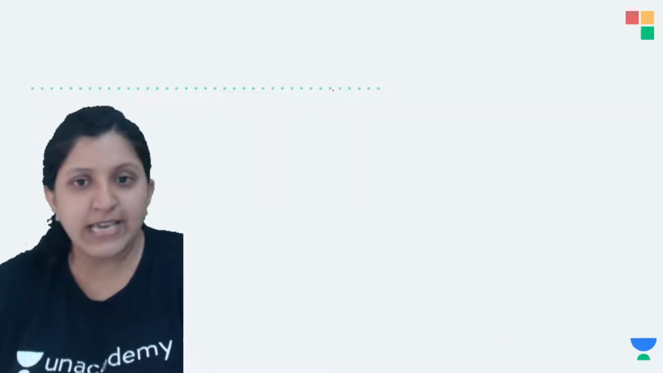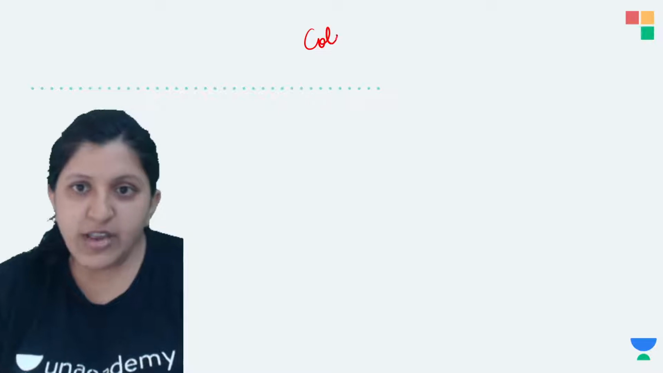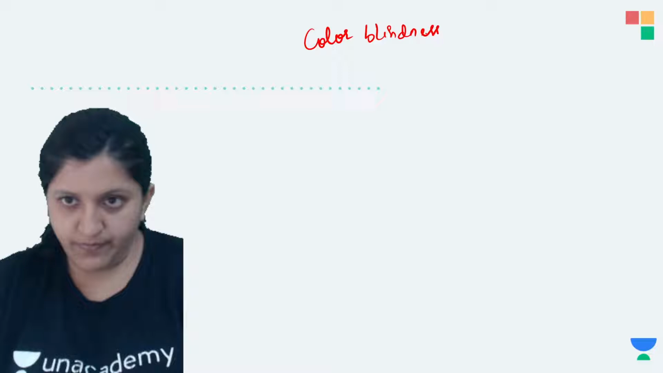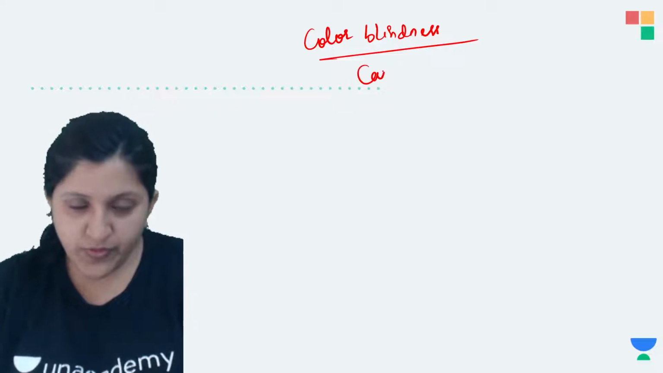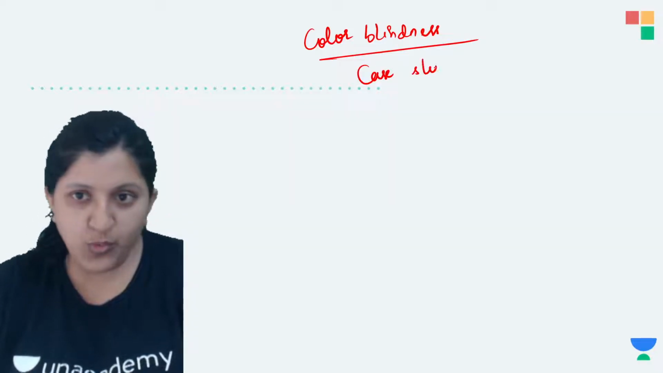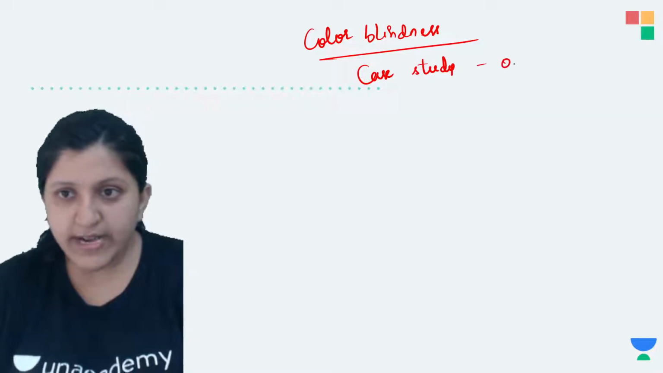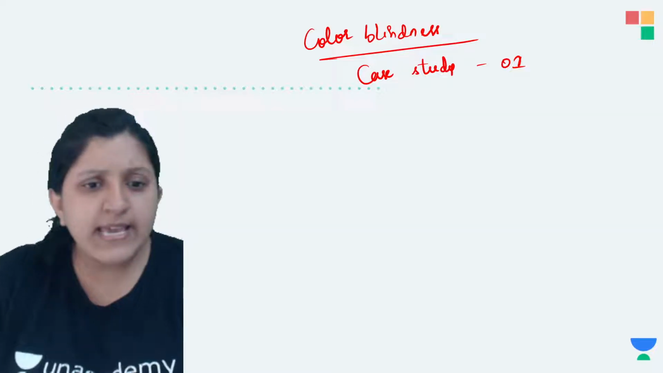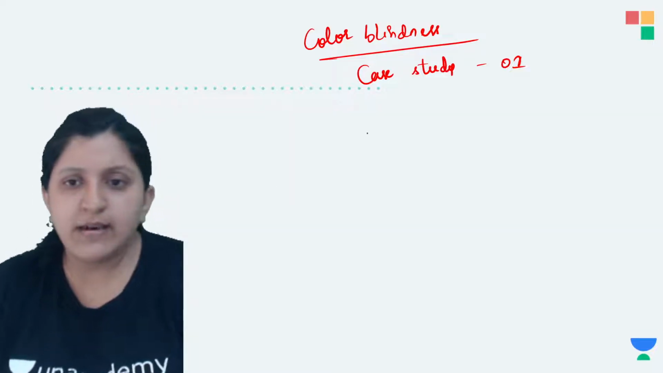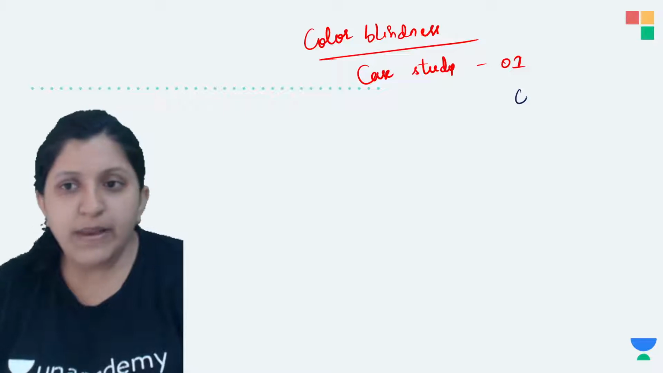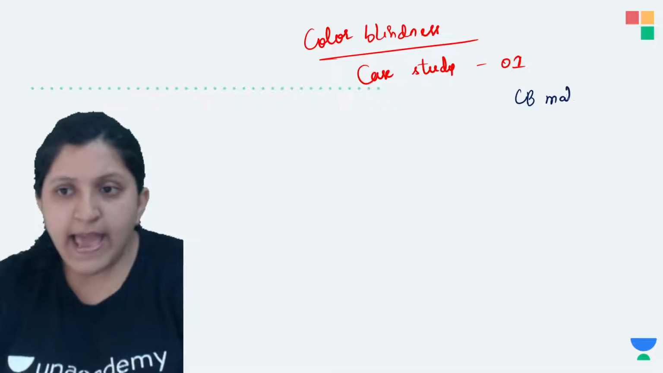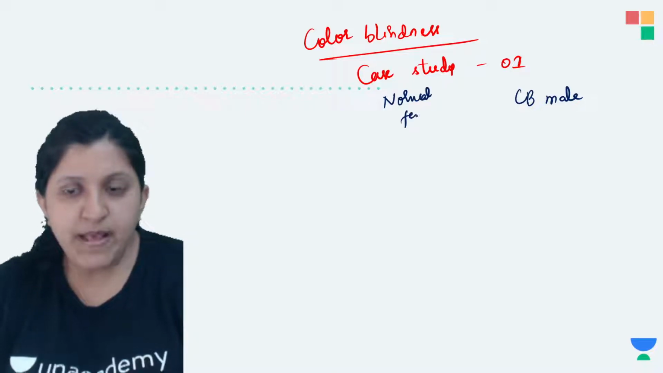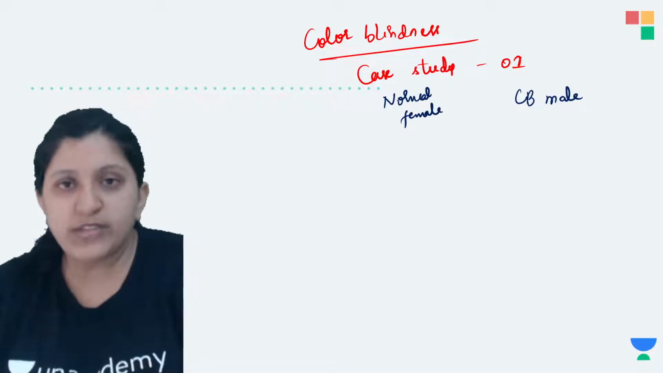Okay, so we will see case studies of color blindness. Now this is with respect to color blindness. Case study 1, so we will just see some case studies over here. All right, in that case let's say that the male is color blind. So a color blind male and a normal female. In that case we will see what the condition is.